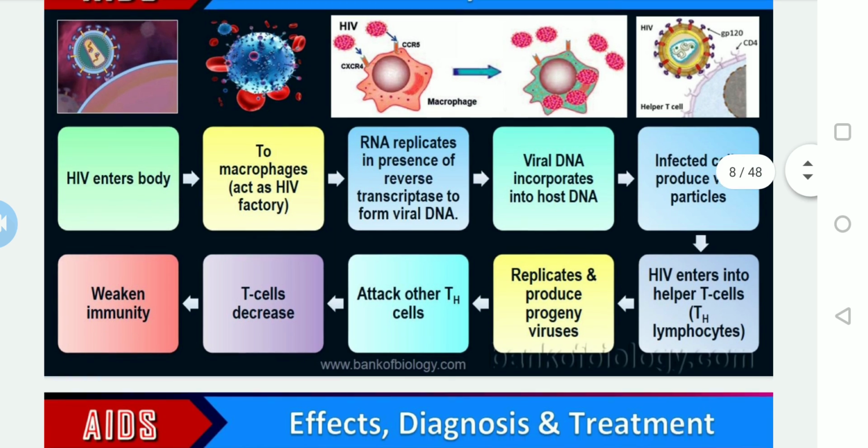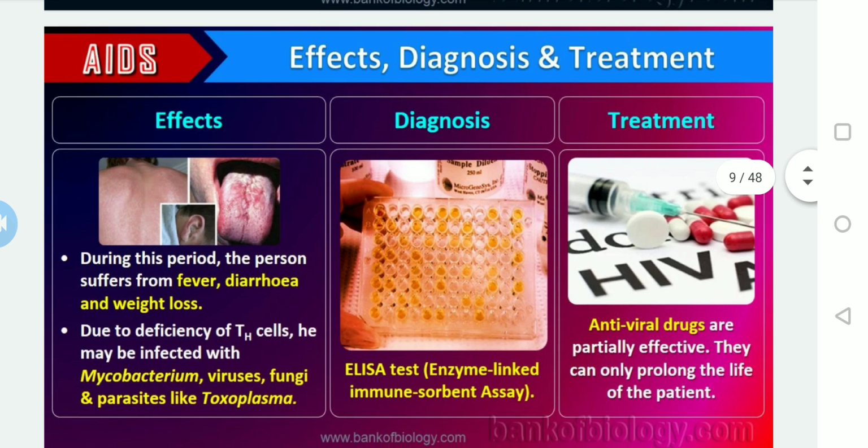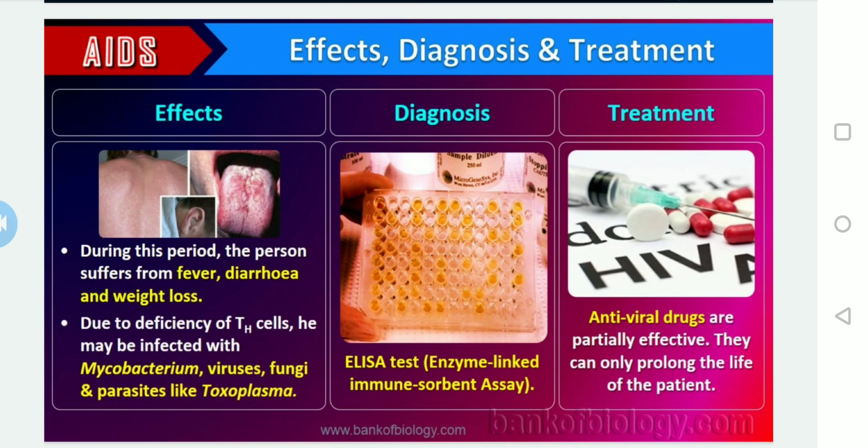So this is how we can identify that this person is suffering from the particular disease, based on the symptoms. But how do the symptoms arise?